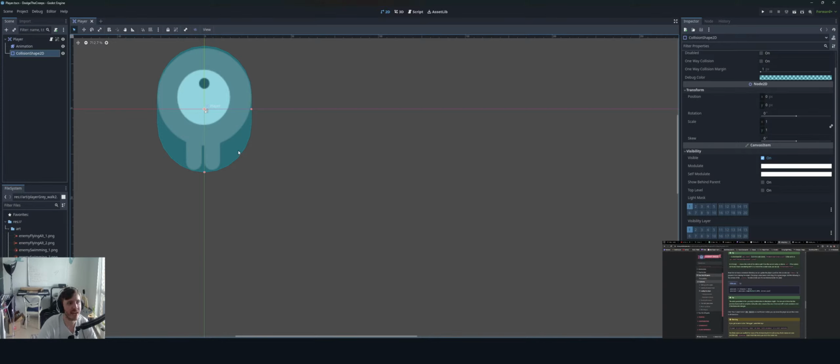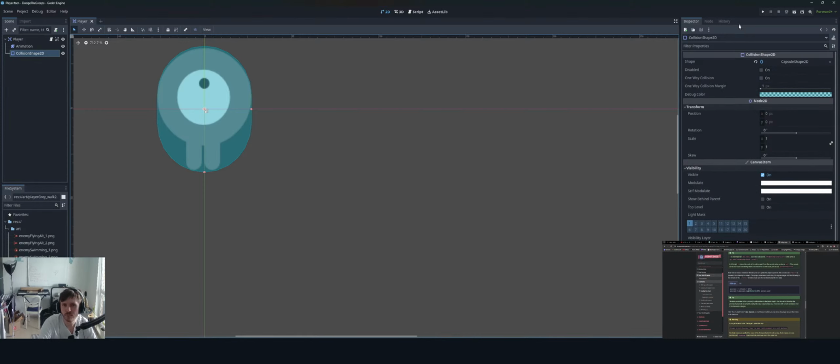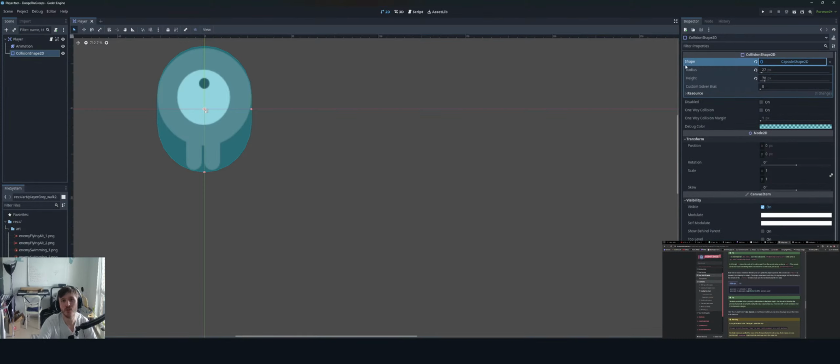Because I believe with a capsule, at least in 3D space, you have the height and the radius. So it has the X and Y. I'm not sure where that exists here. Okay, so you have radius and height. I'm stupid. So radius is our X, height is our Y.